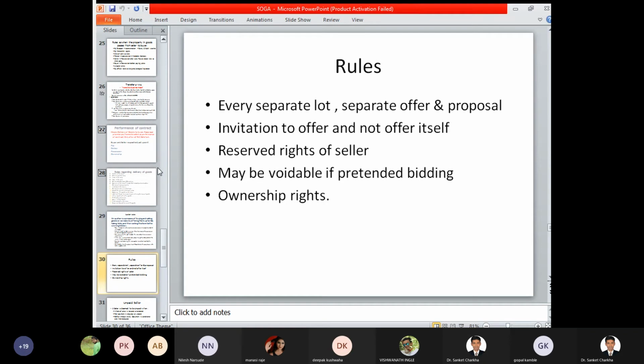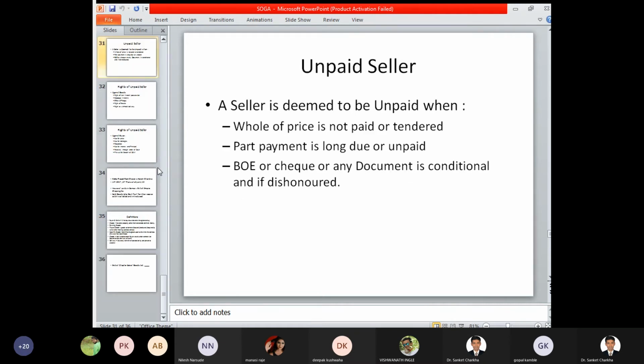Next thing, ownership rights. Always we have to see what the various ownership rights associated with a particular person or individual are. Ownership rights may differ from person to person, seller to seller, buyer to buyer, and so on. If there are more sellers, the ownership rights will differ. So in terms of an auction sale, we have to identify that the ownership rights remain with the seller itself, and accordingly he has a better or clear title on the goods and services that he has been purchasing or availing.